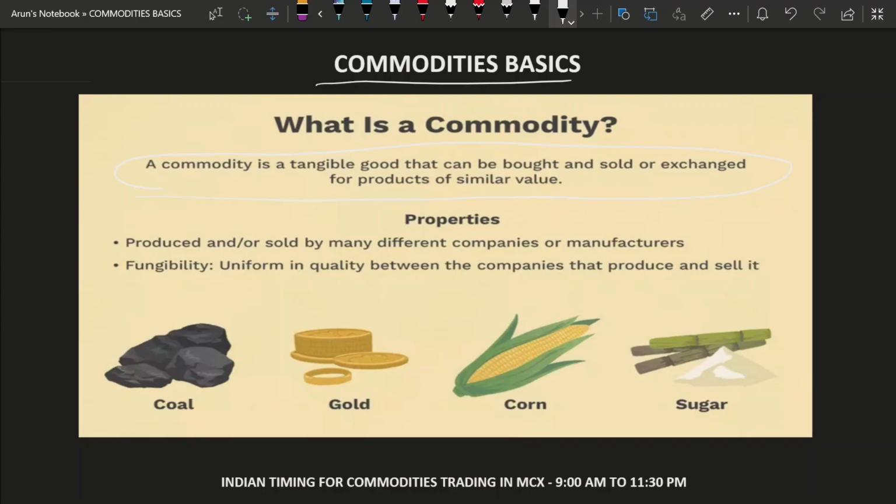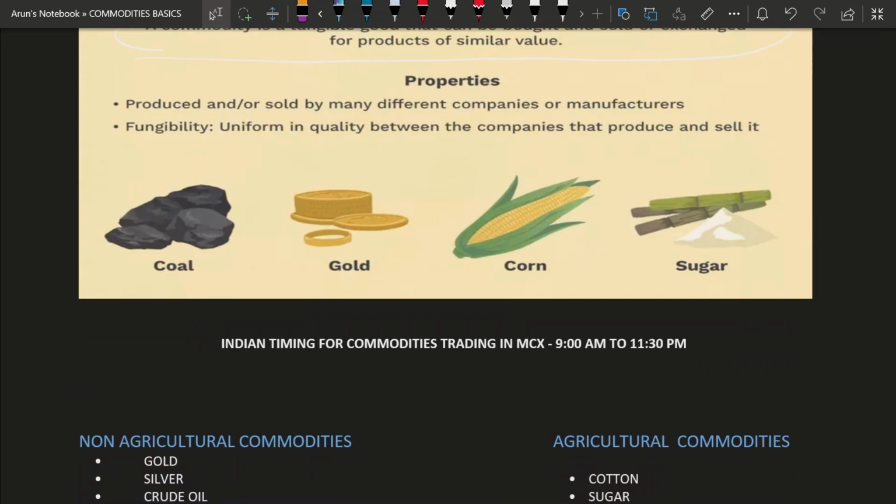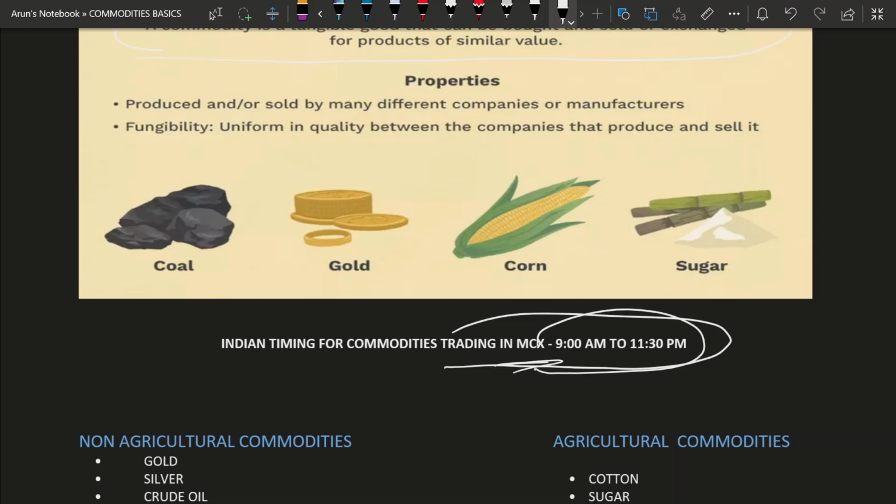Now, where do we basically trade commodities? Because we have NSE and BSE in India to trade stocks, similarly commodities are traded on MCX, right from 9 a.m. to 11:30 p.m. is the timing. MCX stands for Multi Commodity Exchange, right? That is the place where commodities are traded.